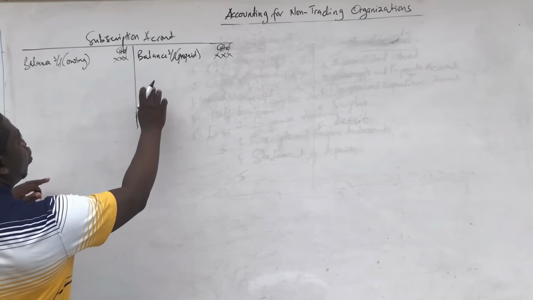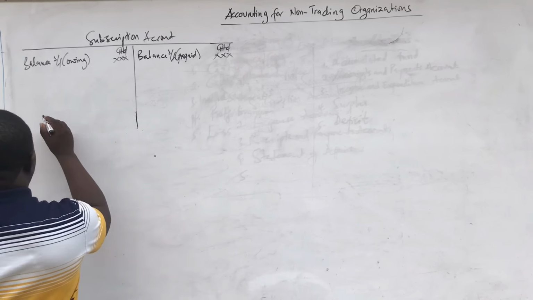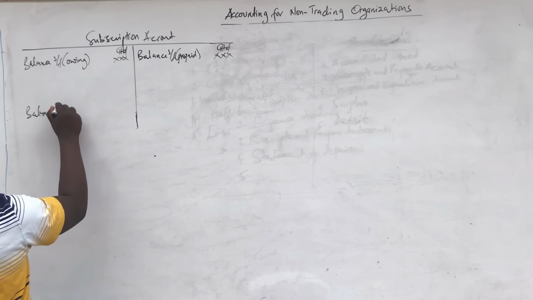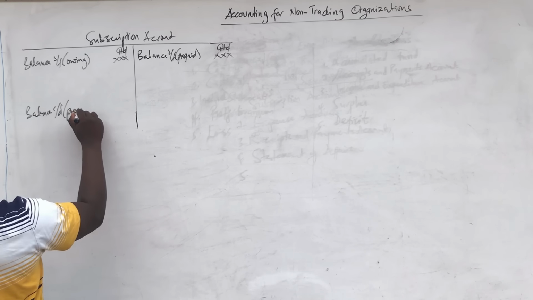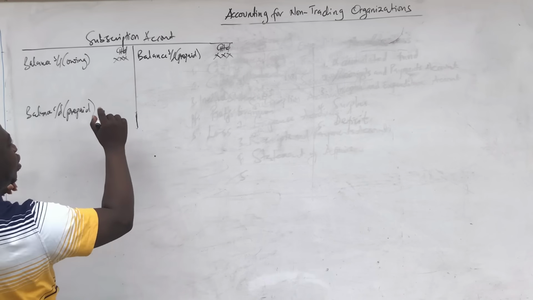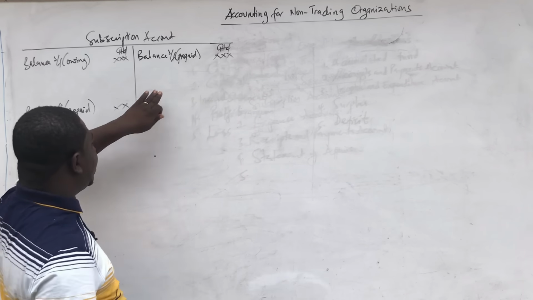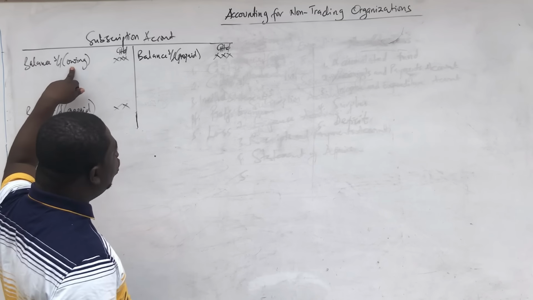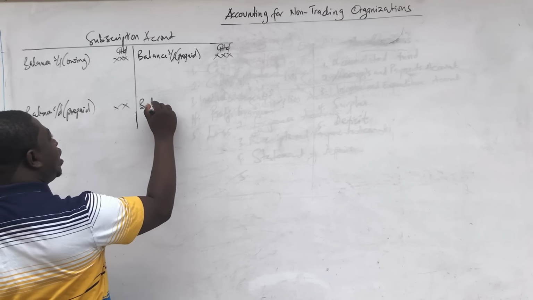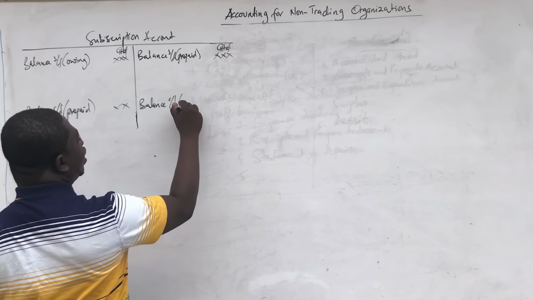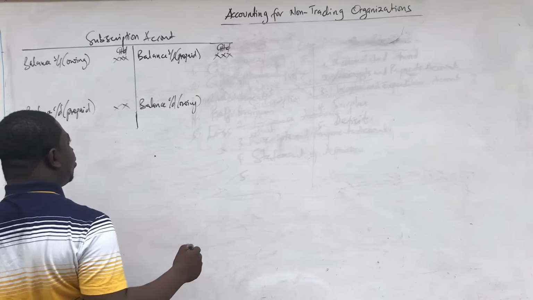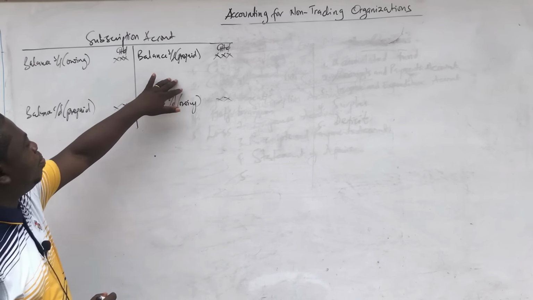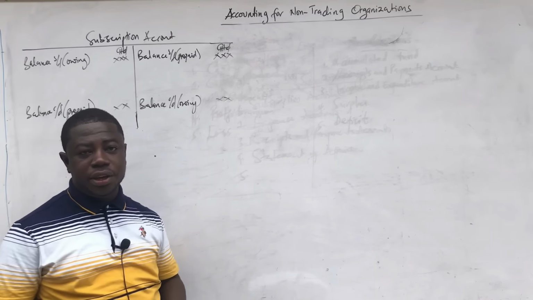And therefore, you can leave about 2 spaces here, and then you bring it to the opposite side here as a balance carry down for prepayment. Remember that it will go in the opposite direction. The opening will be here and the closing will come to the opposite side as a carry down. That means that the opening owing will be on the debit and then the closing owing will also be here. Owings or accruals will be here on the credit side. The reason why I have left spaces here is because I'm going to make entries there.